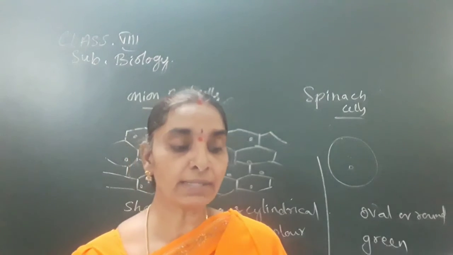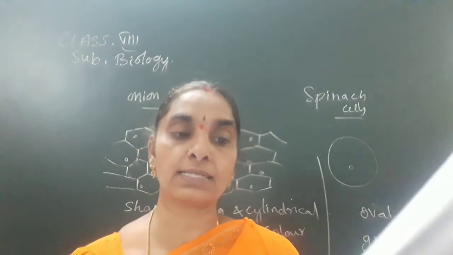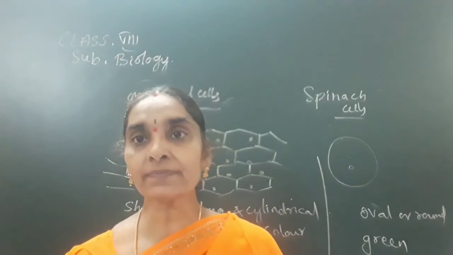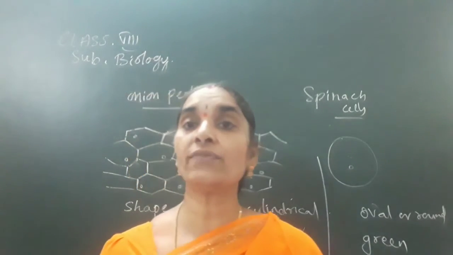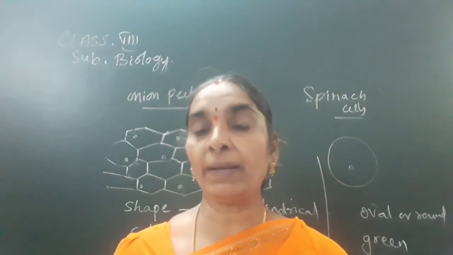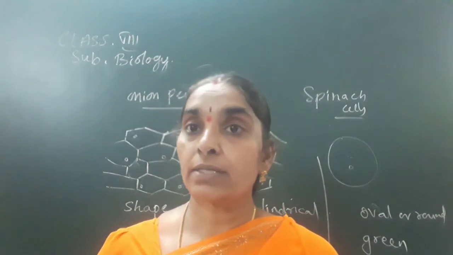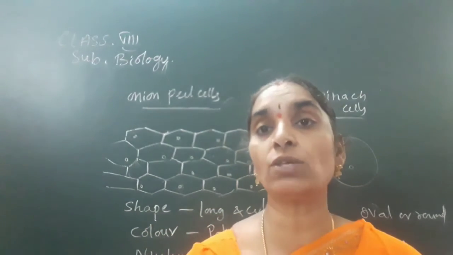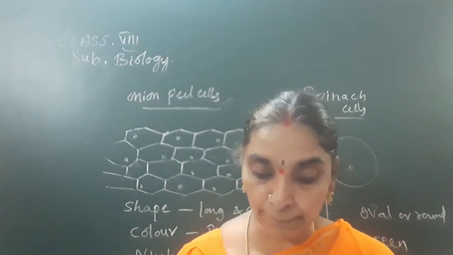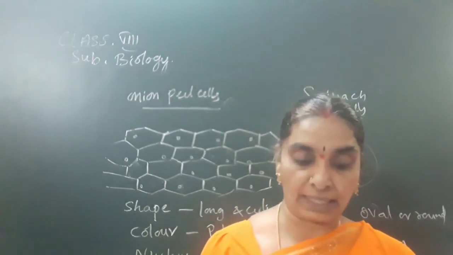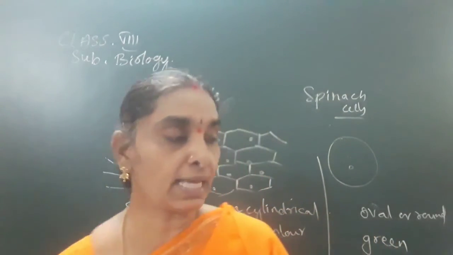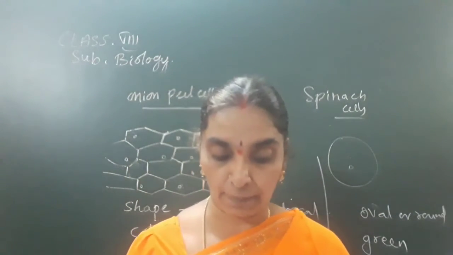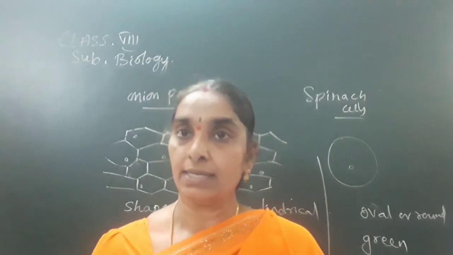And next question, Amir said bigger onion has larger cells when compared to the cells of the smaller onions. So normally on what basis does the size depend, as you have studied? It depends upon the number of the cells but not the size of the cell. The size of the organism depends upon the number of the cells but not the size of the cell.